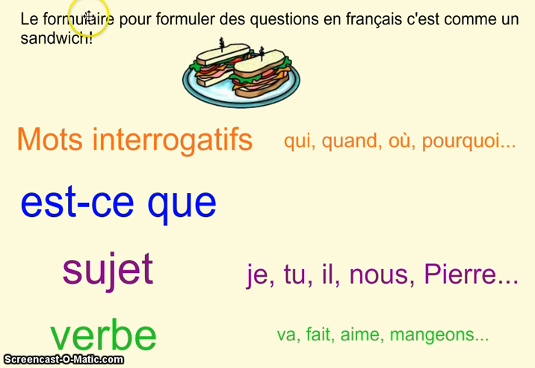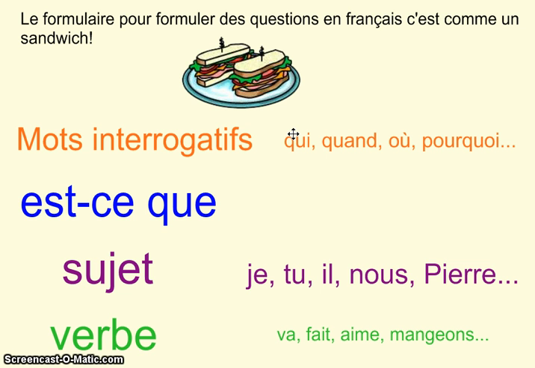Le formulaire ou formula pour formuler des questions en français, c'est comme un sandwich. I know, another sandwich metaphor from me. But instead of the sandwich that you think about when we talk about negation with ne and pas, think of this sandwich as a multi-layered, double-decker club Dagwood sandwich, something with a lot of different layers.